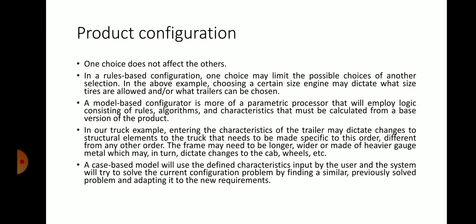For example, if you go with the size of an engine, then the size of the tire may also have to change accordingly, right? So in a rule based configuration, one choice limits the choice of another for the customer selection.